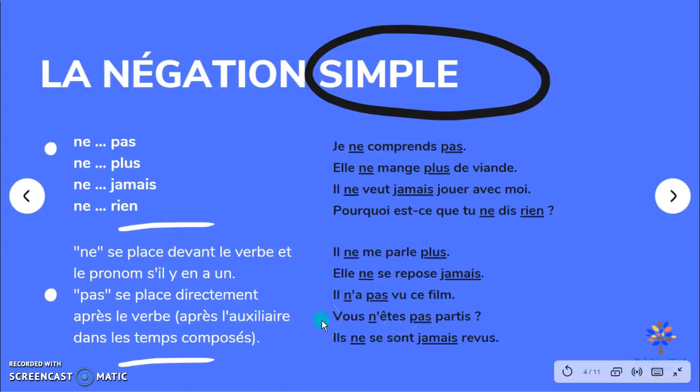Vous n'êtes pas parti. You haven't left. Here the pas is after être, which is the auxiliary verb of the passé composé, because partir is with être. And then the last sentence, ils ne se sont jamais revus. Jamais is after sont, which is the verb être, the auxiliary verb.